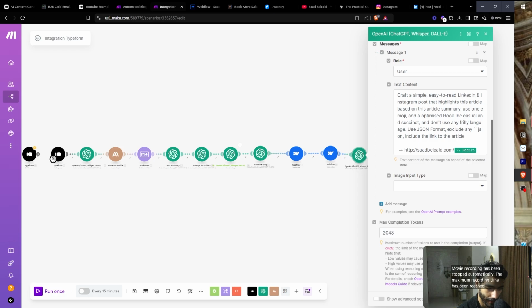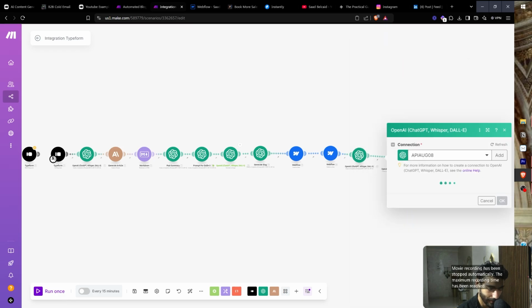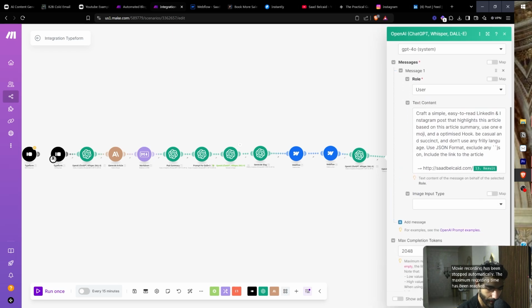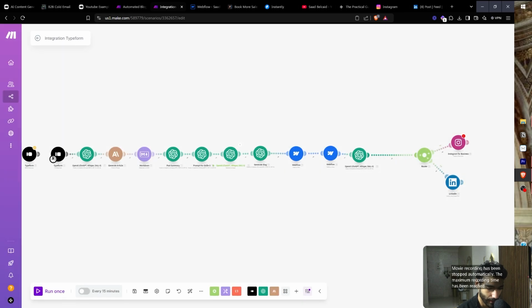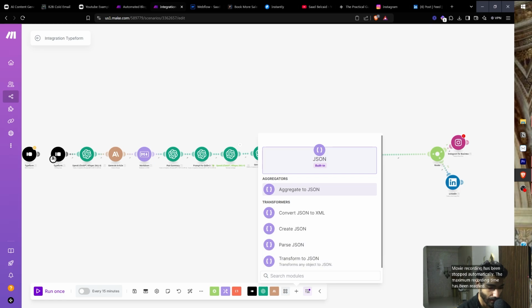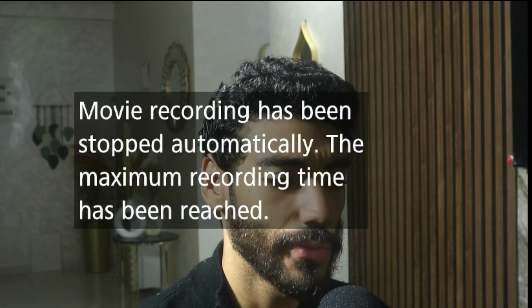So this one is the sync. So we already have that. So what do we have here? Is there a duplicate? Yeah, it's a duplicate. My bad. So let's delete this one. And then what we need is a JSON, because you guys need to understand. Oh, let me fix my camera. So essentially, when you talk to these models, it's best to talk to them using JSON. JSON allows you to structure the data in a better way, so you can map it easily later on. So this is why we're using JSON.